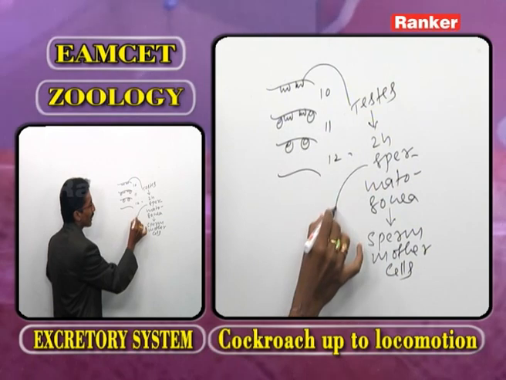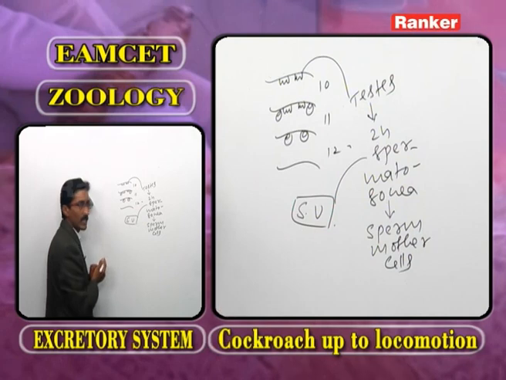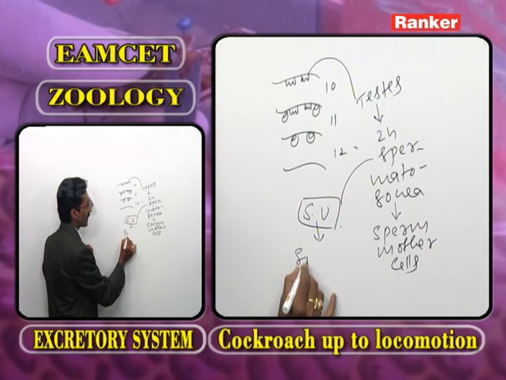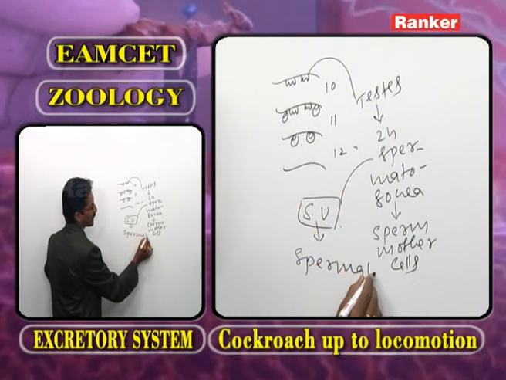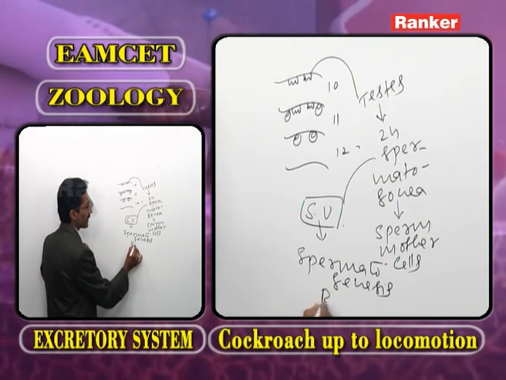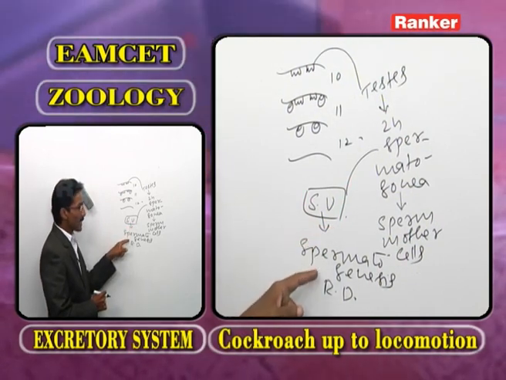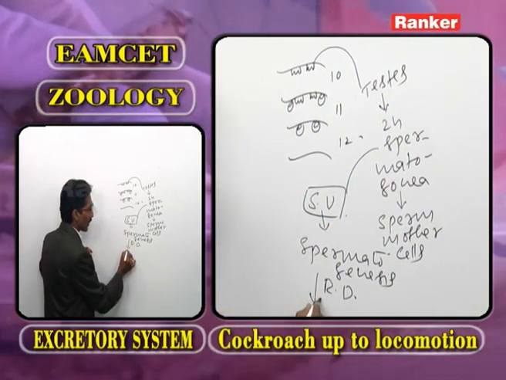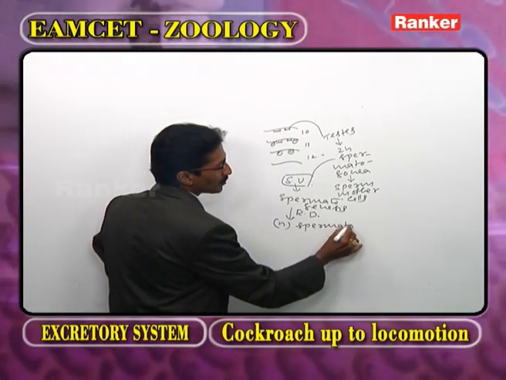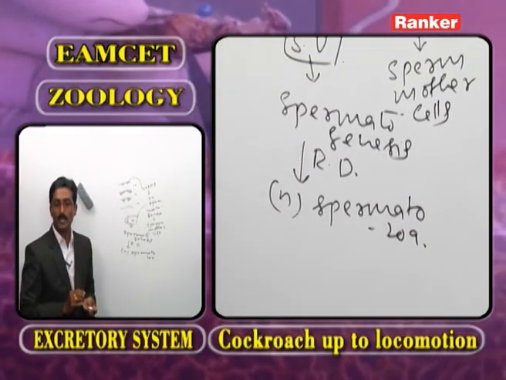Now, the spermatogonia enter into seminal vesicles. In the seminal vesicles, what process is going on? The spermatogenesis. What is the other name of spermatogenesis? The reduction division. So, in the seminal vesicles, because of spermatogenesis, what will be produced? The haploid spermatozoa. Now, based on this information, we have to observe the answer.